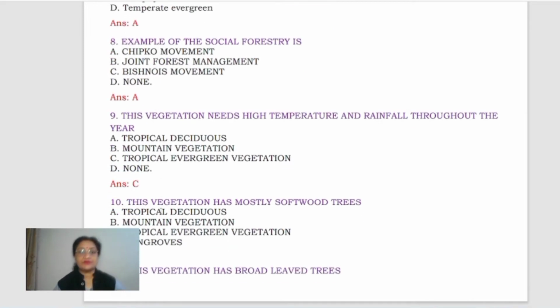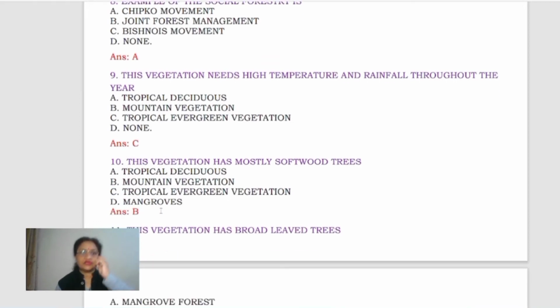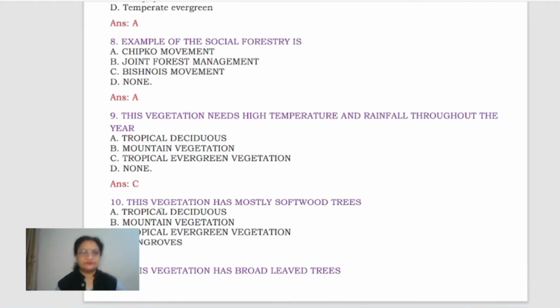Now come to the next. An example of social forestry is Chipko movement, joint forest management, Bishnoi's movement, none. It can be Chipko movement, because in that case the local people themselves protect the trees and feel that the trees belong to them. The Chipko movement happened the same way. All the people went there to protect the trees and stopped people from cutting the trees. So it can be an example of social forestry.